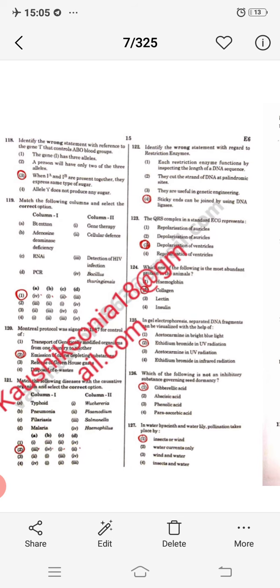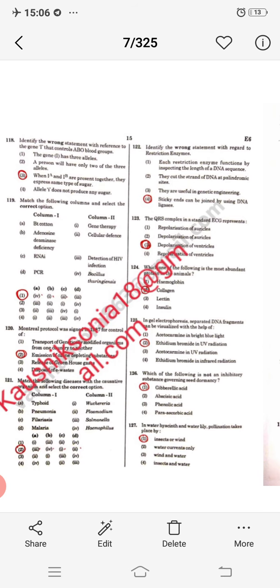Yes, so option D, sticky ends can be joined by union. No, they can be joined by using DNA ligase. No, DNA ligase can join blunt ends as well. So option D, and this is not related to restriction enzyme. QRS complex in a standard ECG represents the depolarization of the ventricles.